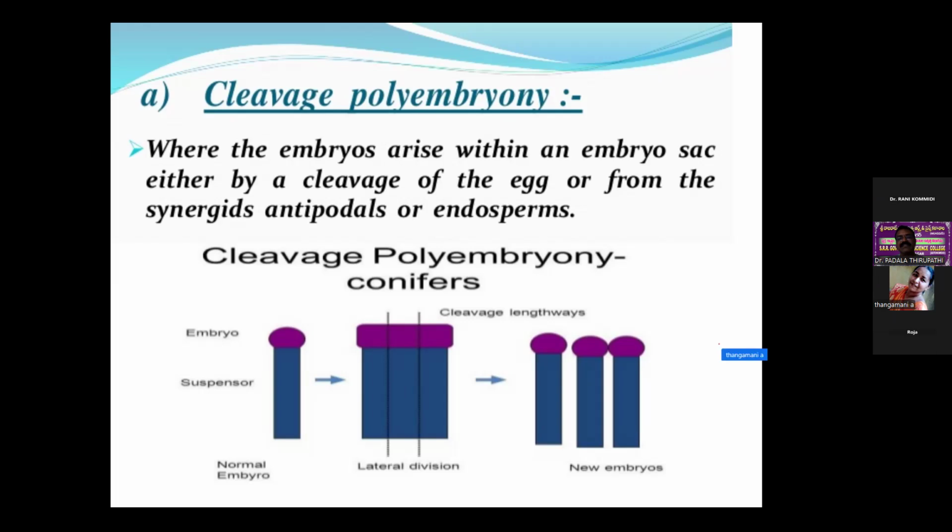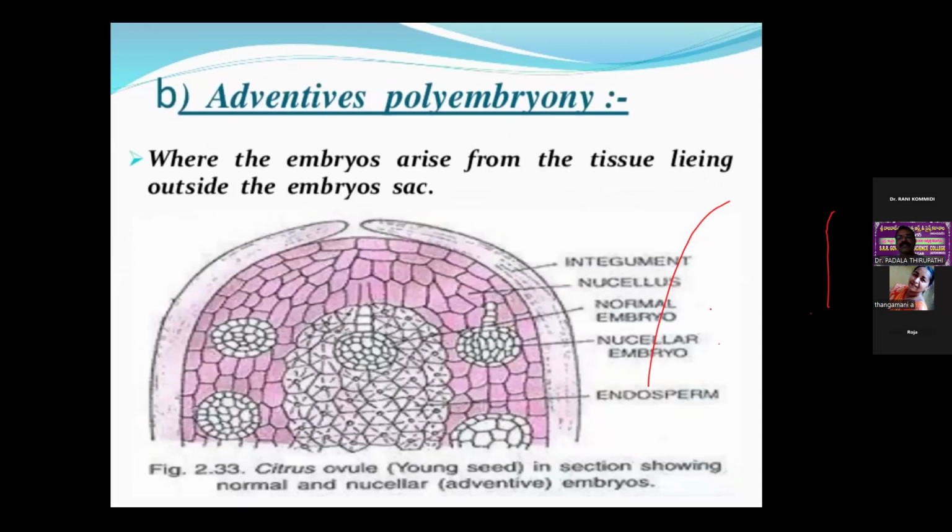Whereas in Crepis, Sagittaria, Poa and some Aristolochia, fertilization of the egg and one or two synergids is followed by the formation of the endosperm. So synergid cells, antipodals and the egg cell all participate to form the embryos.